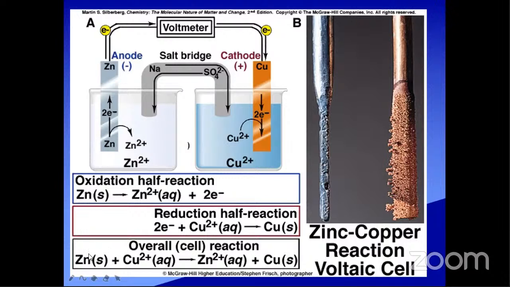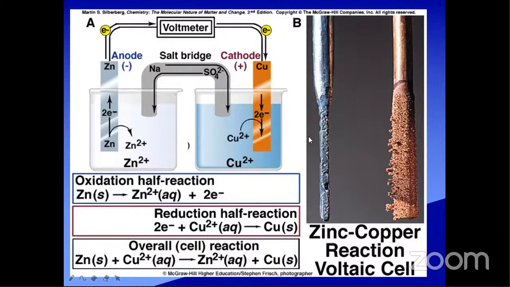So the process: zinc is converting to zinc 2 plus, the oxidation process, and copper 2 plus is converting into copper, that is the reduction process. So this is a redox process. You see this picture, it is very clear. First of all, we are taking two rods here, a zinc rod as well as a copper rod, normal rods. Above part of the rods, this one and this one. The complete rod is like this, but after the chemical reaction it is appearing like this.